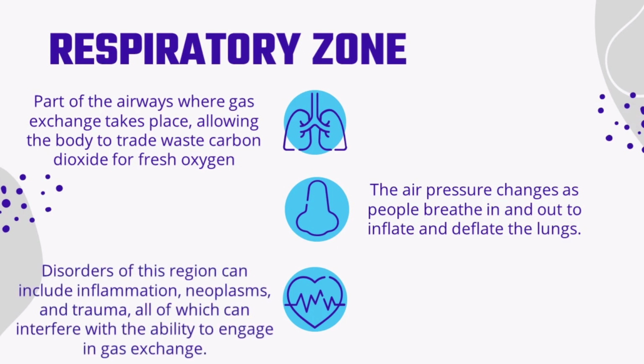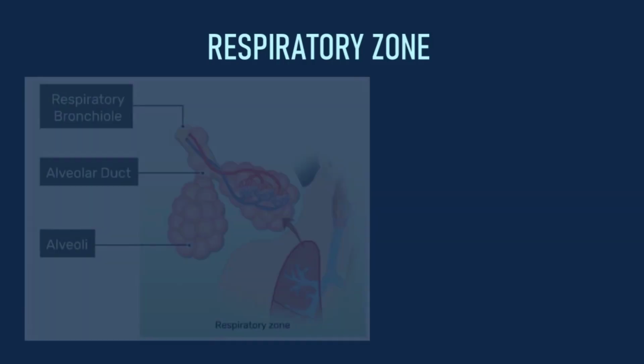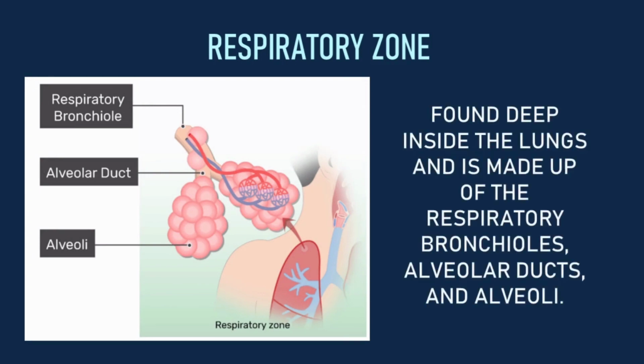The disorders of this region can include inflammation, neoplasms, and trauma, all of which can interfere with the ability to engage in gas exchange. The respiratory zone is generally found deep inside the lungs, and it is made up of the respiratory bronchioles, alveolar duct, and the alveoli.